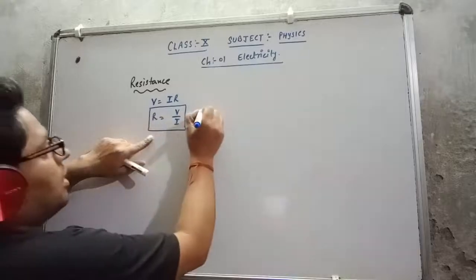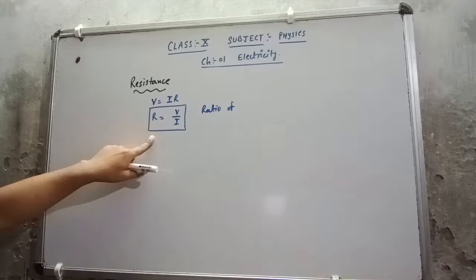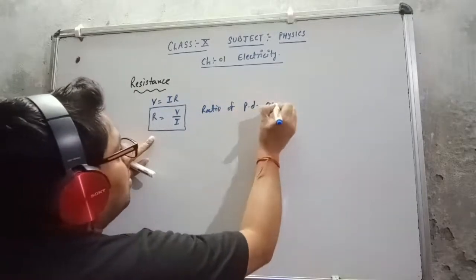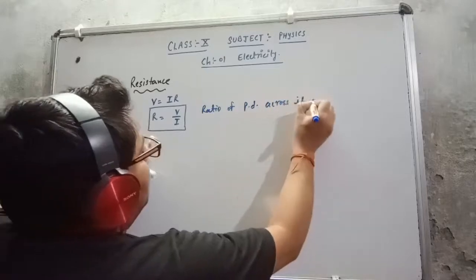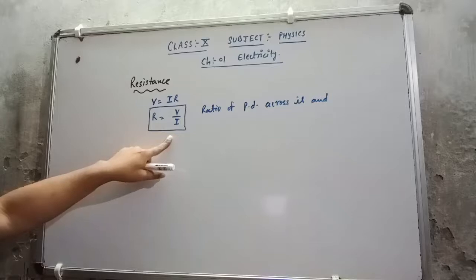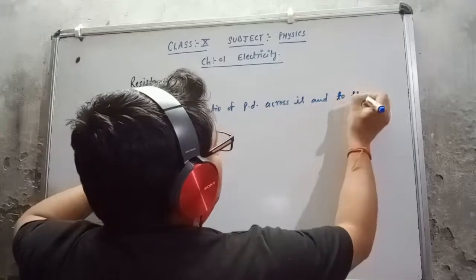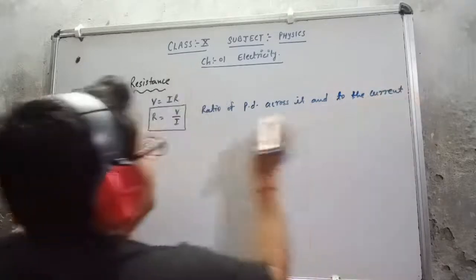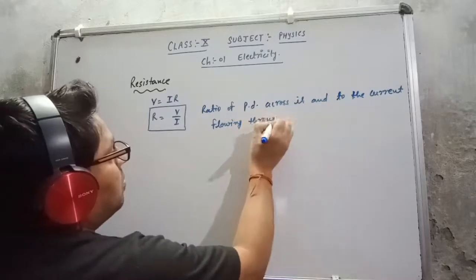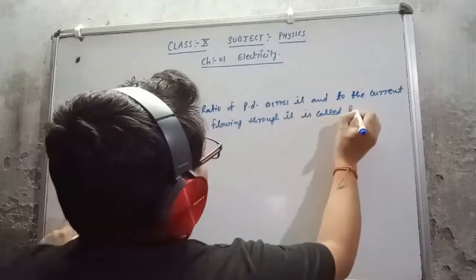That means the ratio of potential difference across it, that is PD, and I is the electric current flowing through it, is called resistance.